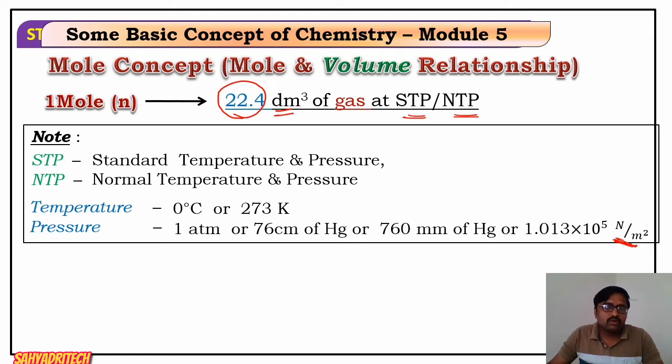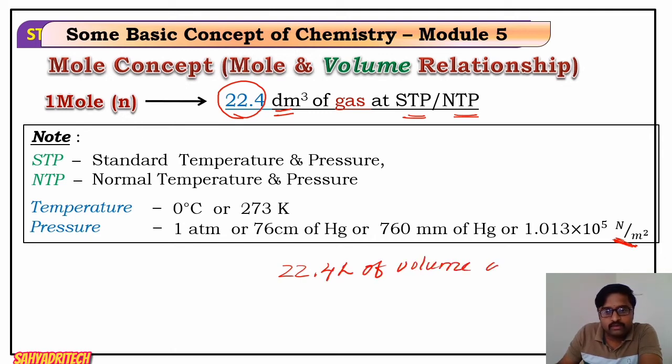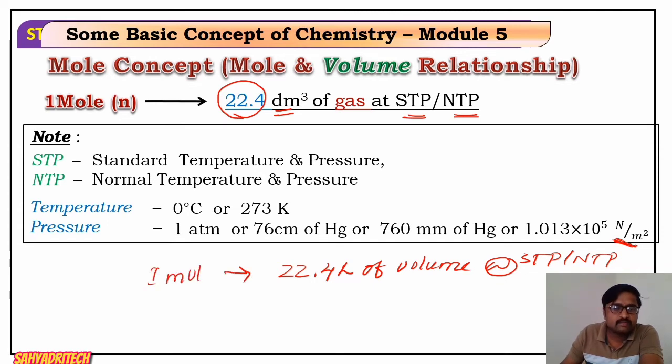So regarding the relationship between 1 mole and volume, 1 mole of any gas occupies how much? 22.4 liters of volume, either at STP or NTP. So here we can convert mole into volume, and volume can be converted back in terms of mole.